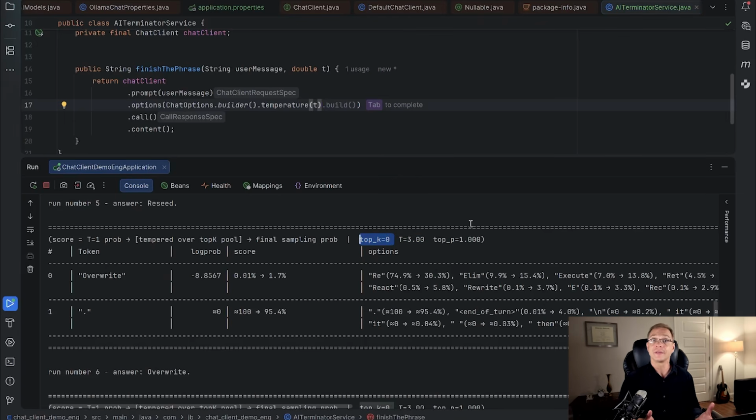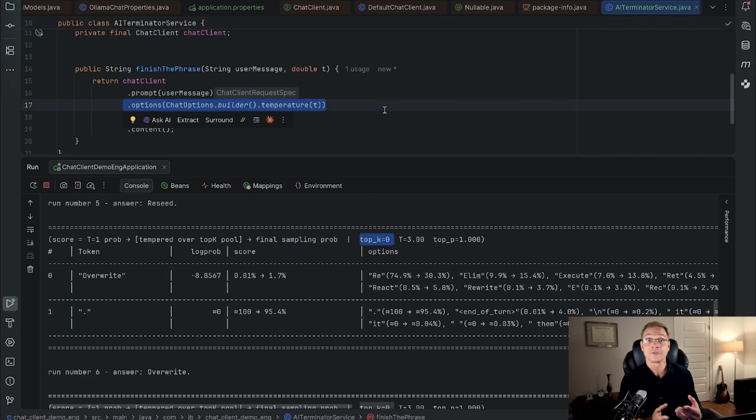What actually happened? The reason is that in case you override the temperature or any other ChatClient configuration by calling the options method, you will totally remove the previous ChatClient options, and the new one will be merged with only the default values from the application properties. So for example, if I set the top K in application properties, you will see it will still take effect.